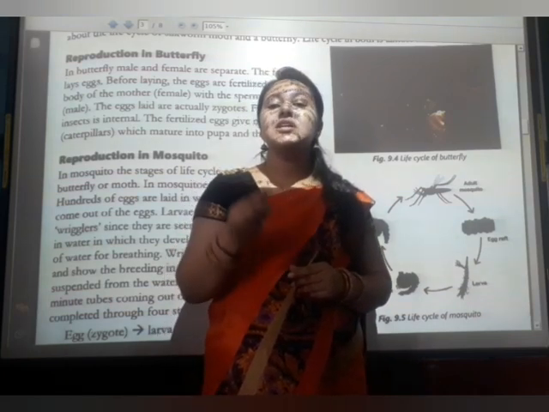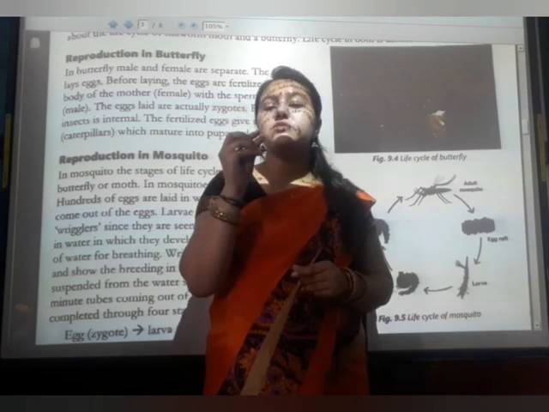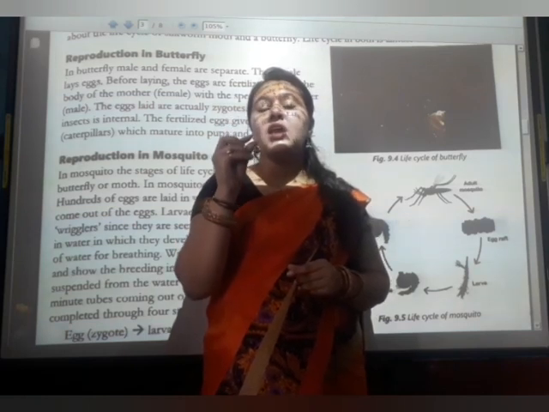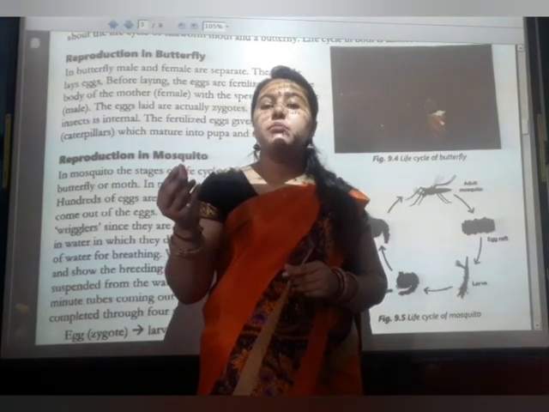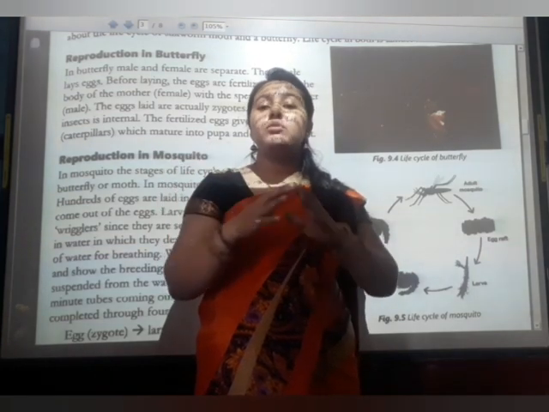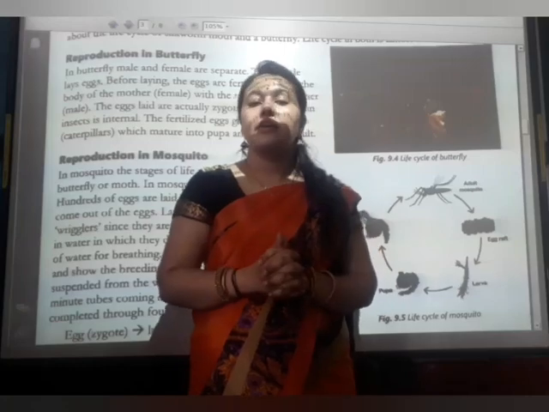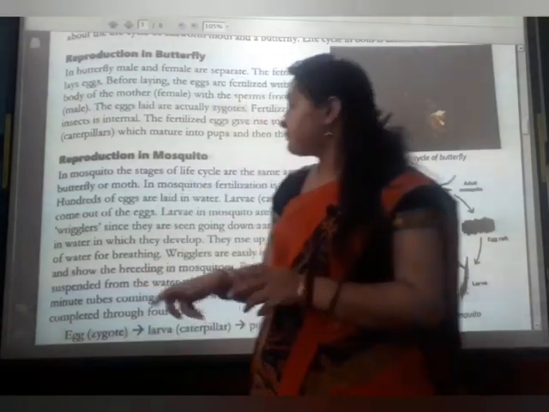After the caterpillar, a small butterfly is made, which is called the pupa. After the pupa, the adult butterfly is completed. So this is the life cycle of the butterfly.